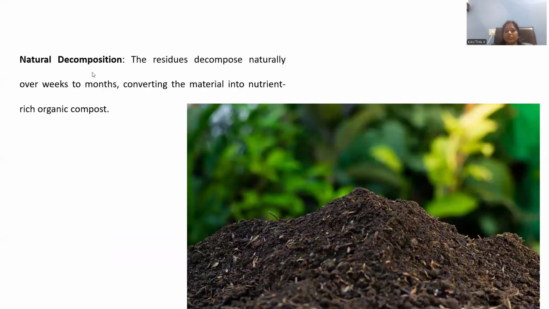Natural decomposition, right? The residues decompose naturally over weeks to months, converting the material into nutrient-rich organic compost. It is the enzymatic action of microorganisms only, and that's the reason it may take a few weeks or even months. Though it requires some months, we need not worry, because whenever we sow the seeds into this manure, the crop doesn't immediately require the entire nutrient.